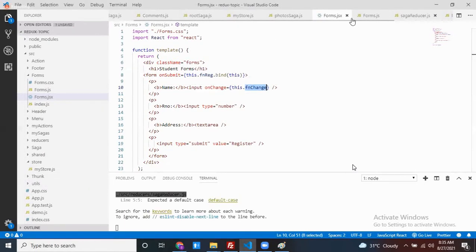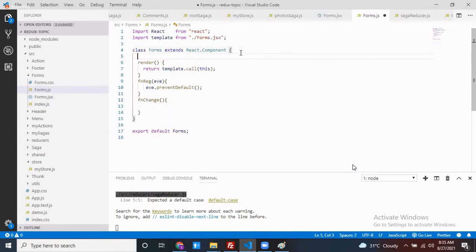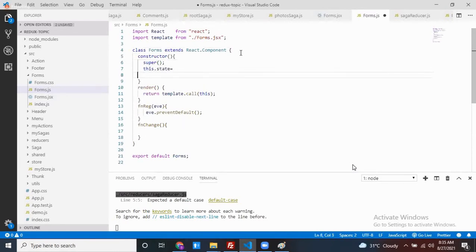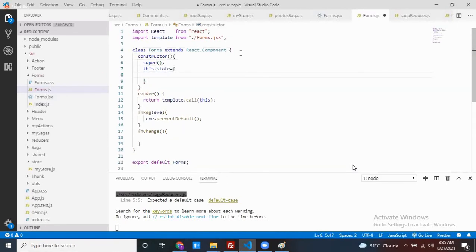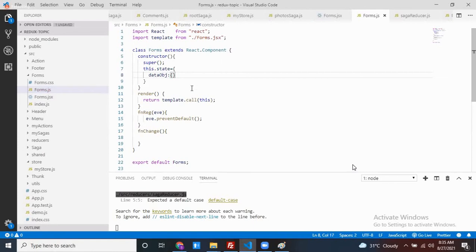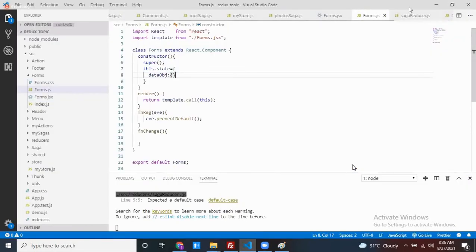Can we write this function change here? Can we manage one state variable? Okay, super. This dot state equals to, what is that variable name? Data object. It's which type? It's an object type or not? Okay, done. Next. Can anyone? The next one is what?